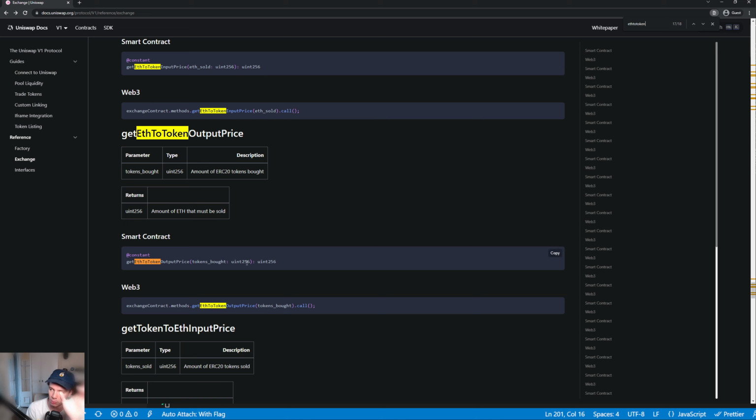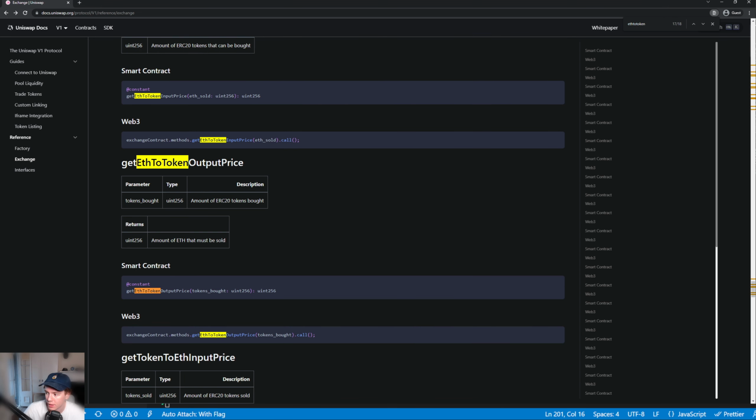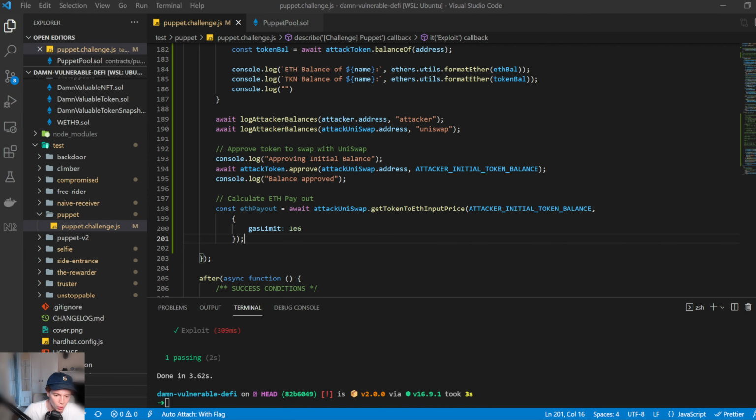There's a difference between the output and the input price. Essentially, do you want a fixed number of input tokens that you're going to provide, or do you want a fixed number of output tokens? It's like, I'm going to put in 1,000, how much am I going to get back? Or is it, I want 1,000, how much do I have to put in here? You can look this up and see how you actually interact with that. So once we come back here,